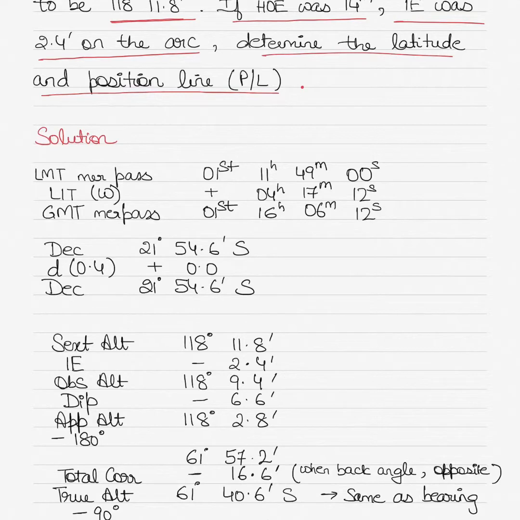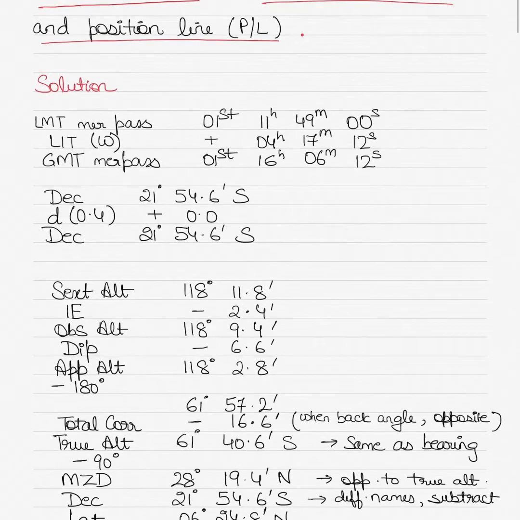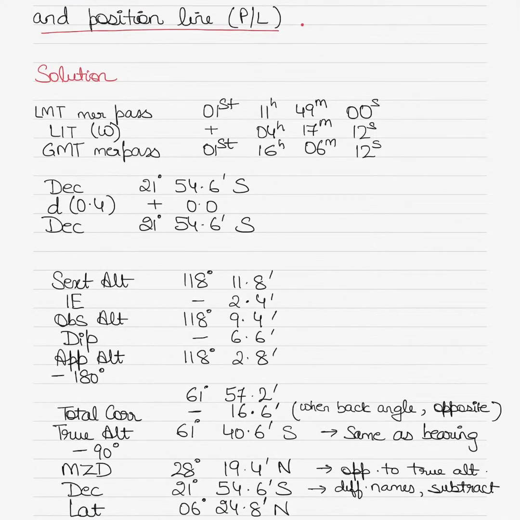Alright. So the first thing we have to do now is to find out the GMT of the meridian passage for the date of 1st of December 1992. So of course we need the nautical almanac for 1992. Even if you don't have the nautical almanac, if you are using some other year and you are studying questions under some other year, it doesn't matter. What is important is you understand the method of solving these questions, and then you can of course go ahead and use the same method to solve the questions that pertain to your particular year.